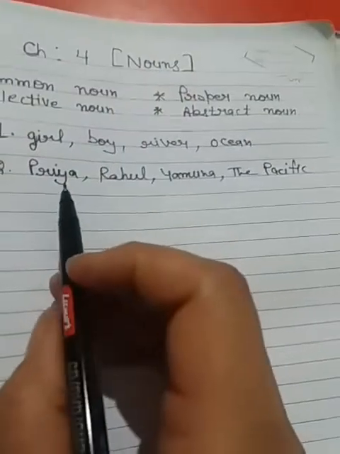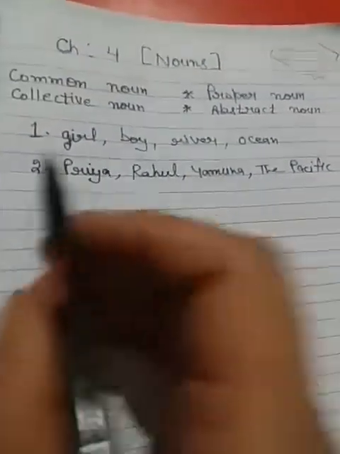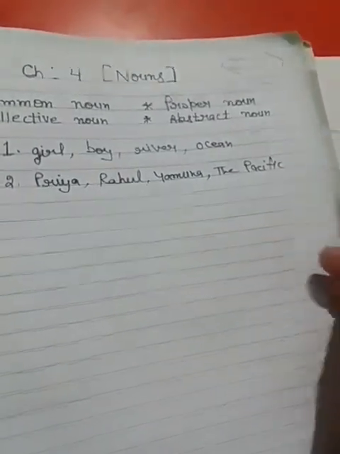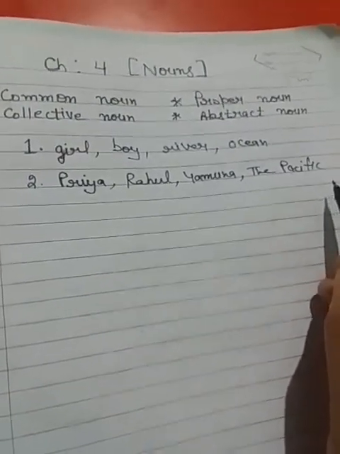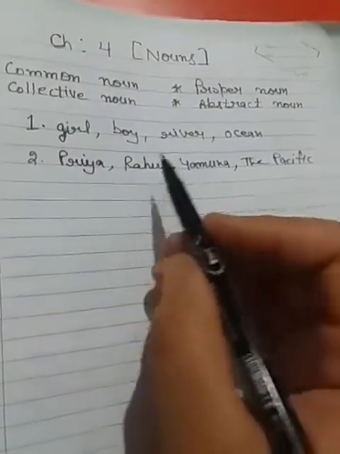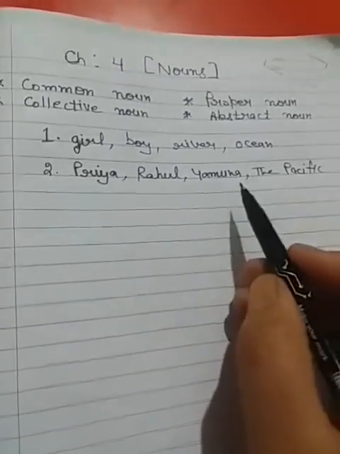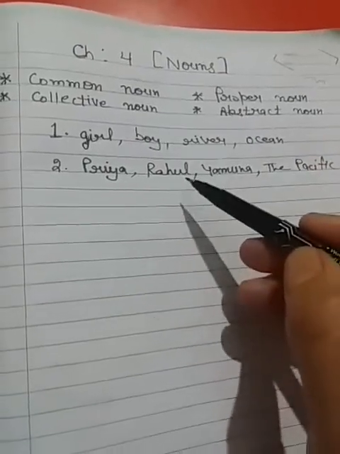So these are all now the specific names. Alright? मैं किसी को बुला रही हूँ प्रिया कह के, राहुल, यमुना, the Pacific Ocean. So these are now the proper nouns. Alright? Which are used for specific persons, places, animals or things. So this is the difference between the common and the proper noun.